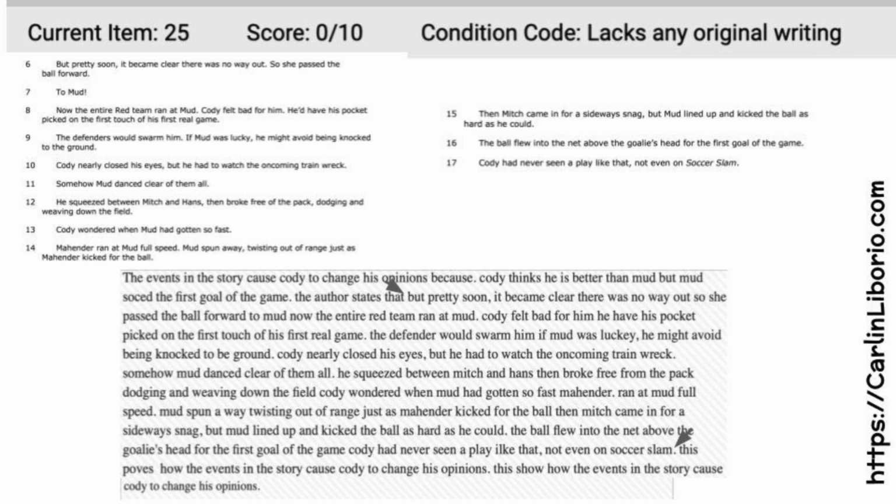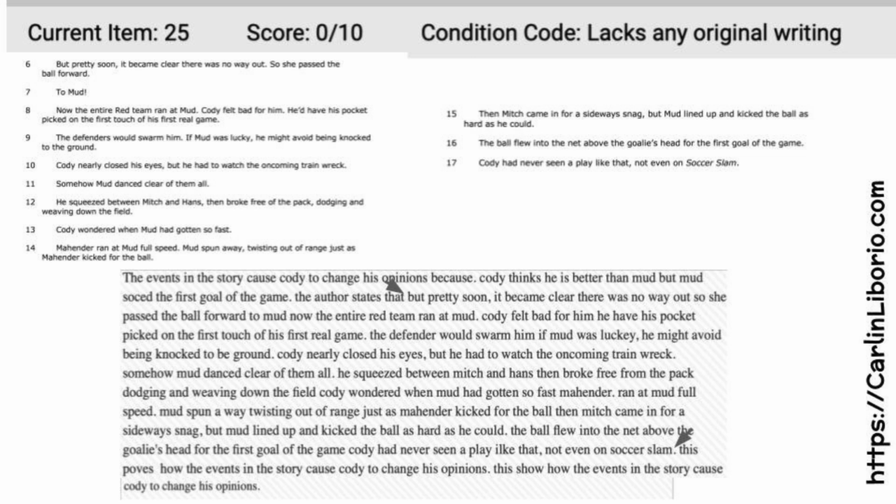That doesn't even answer the question. At the end, the whole thing is quoted. If you look at paragraph 6, the entire thing is quoted all the way to paragraph 17. So the student copied from paragraph 6 to paragraph 17. The whole essay is basically copied. And then they wrote one sentence.